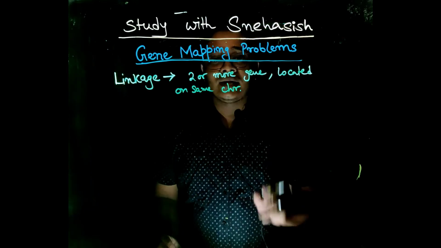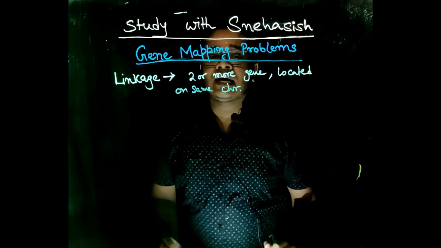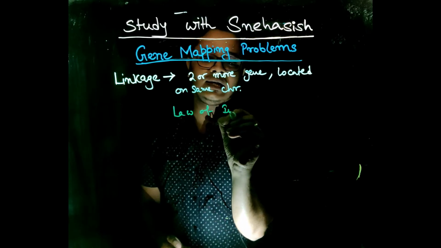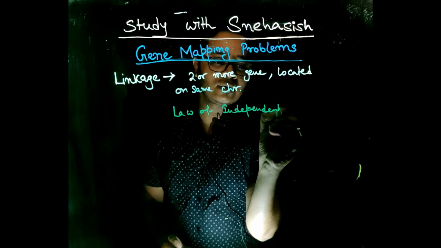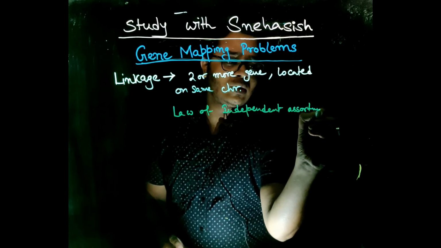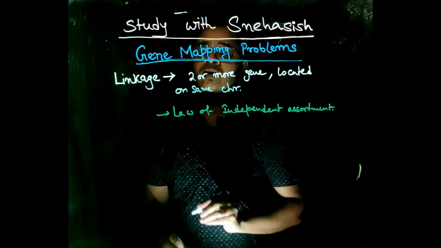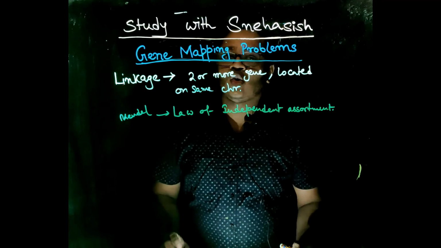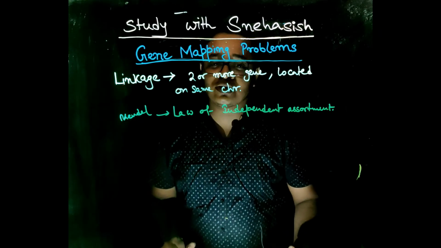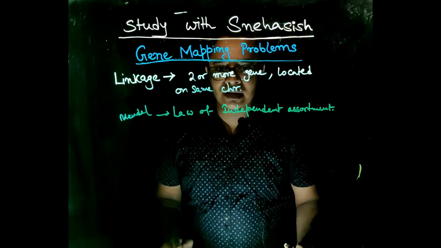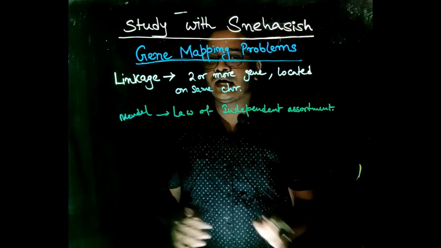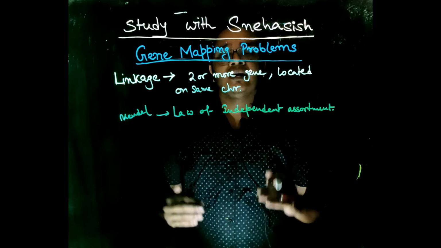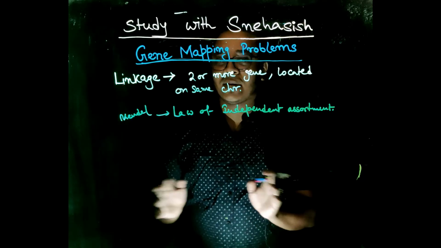be linked. This opposes Mendel's law, that is the law of independent assortment. Why? Because this law of Mendel says that genes located on different non-homologous chromosomes are distributed into the gametes independently of one another, so they do not go as a group. The genes tend to distribute into gametes independently of one another.